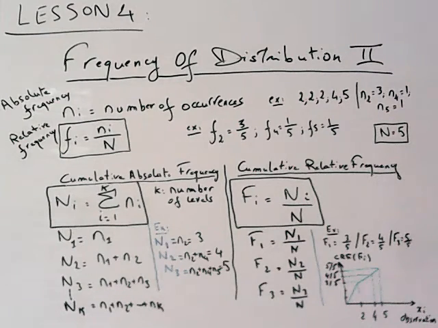So we put them on our axis, and on the vertical axis, or the y-axis, we add the cumulative relative frequencies F index i. So here we have three values: 3/5, 4/5, and 1. 5/5 is 1. We have the coordinates of our points, and we draw the curve.